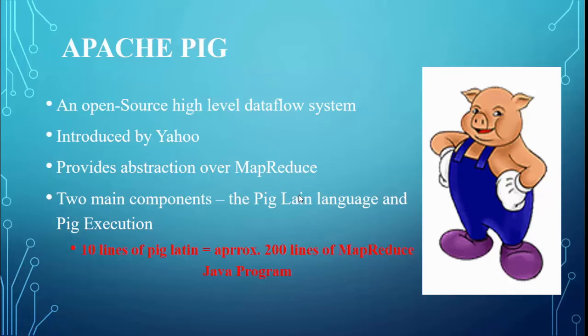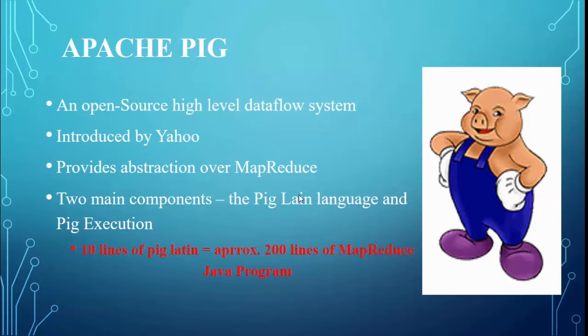When we talk about Pig Latin language, it is very easy to understand, and it is very easy to write, because there is a fun fact about it. It is said that when we write 10 lines of Pig Latin, it is approximately equivalent to 200 lines of MapReduce Java program.